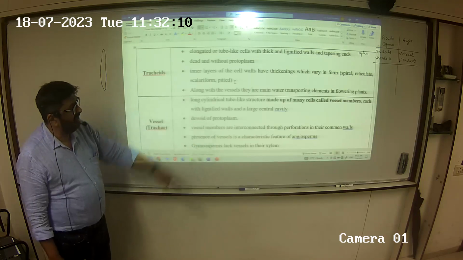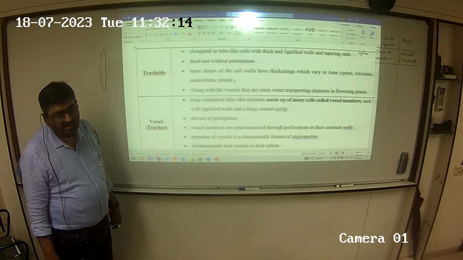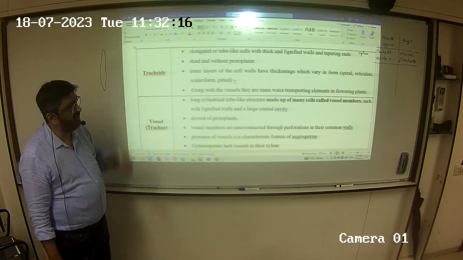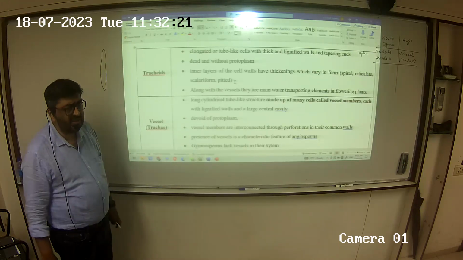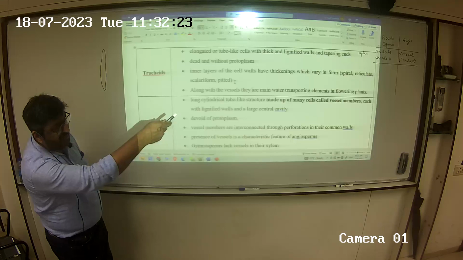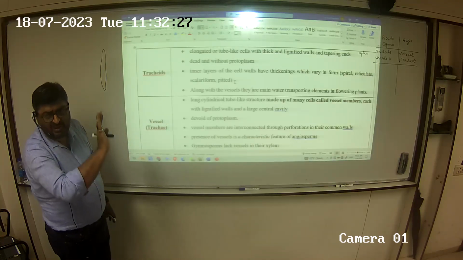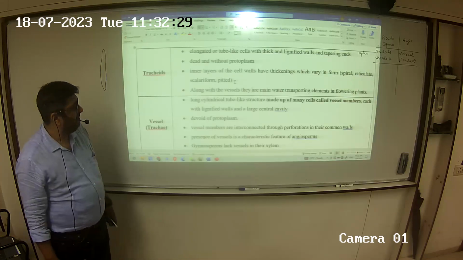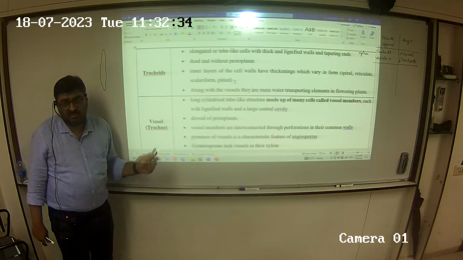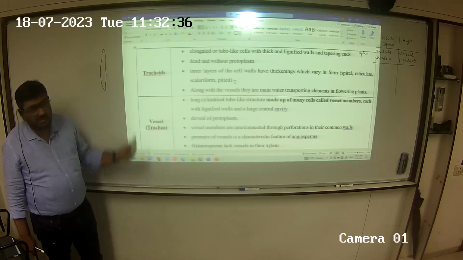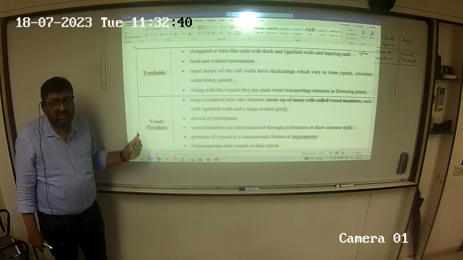Along with vessels, they are the main water transporting elements in flowering plants, the tracheids. And where are the tracheids? Are the tracheids present in both group of plants? No. Yes. I tell you, tracheids are less in angiosperms. है, लेकिन अब धीरे धीरे क्या होता है, कम होते जा रहे हैं. Vessels are also called tracheae. Don't get lost and confused. ये tracheid है, ये tracheae है, trachea नहीं है.